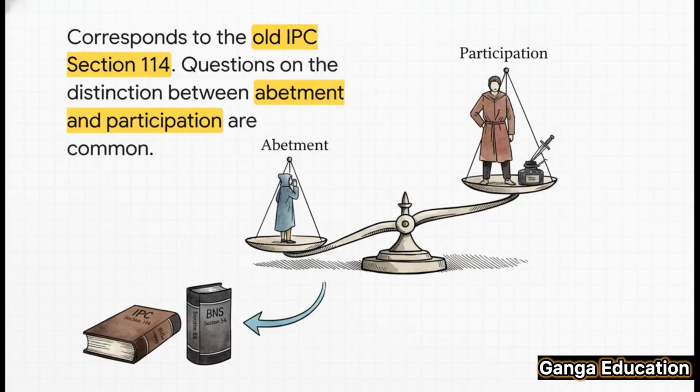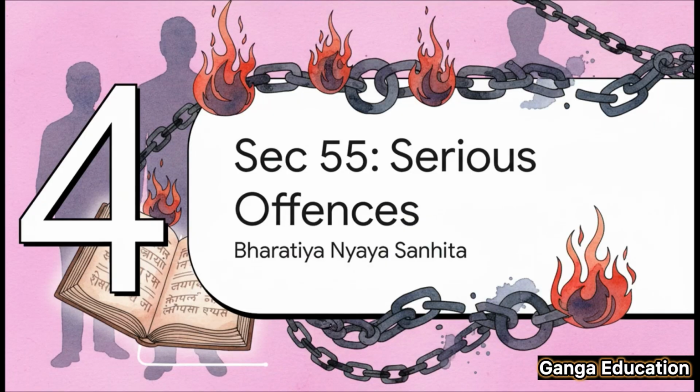For your exams, remember this. Section 54 corresponds to the old Section 114 of the IPC. Questions that ask you to distinguish between abetment and active participation are very common in both judiciary and APO exams, which makes this section a hot topic. So let's revise it one more time. Section 54 says if an abettor is present at the crime, he's treated as the doer. Simple as that. Okay, time to tackle our final section for today's deep dive.